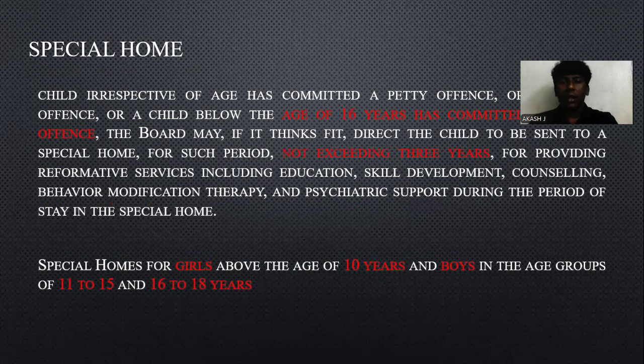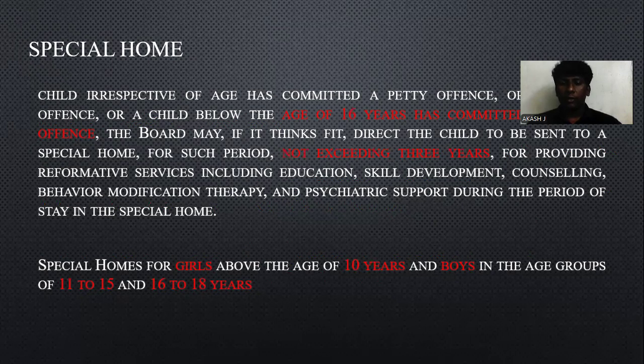The special home mainly focuses on heinous offenses below the age of 18, and there are special homes for boys and girls separately. For boys, the age groups are classified as 11 to 15 and 16 to 18, and for girls, above 10.